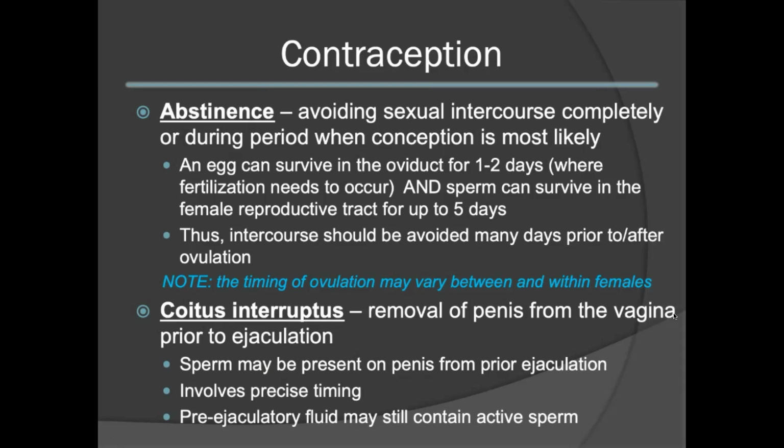In addition to this, sperm can survive in the female reproductive tract for up to 5 days. As a result, intercourse should be avoided many days prior to and after ovulation. Also note that the timing of ovulation may vary between and also within females, making this methodology complicated to employ successfully. Coitus interruptus refers to the removal of the penis from the vagina prior to ejaculation.